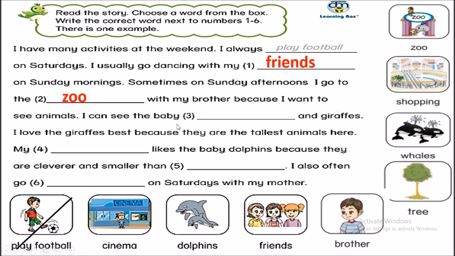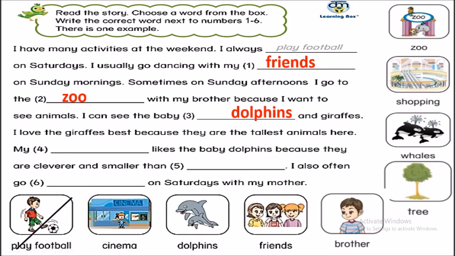I can see the baby dolphins and giraffe. Ở number 3 thì chúng ta sẽ nhìn xuống 2 câu sau. I love the giraffe best because they are the tallest animal here. My brother likes the baby dolphins. Ở đây chúng ta sẽ thấy có đề cập đến dolphins và giraffe. Do đó number 3 chúng ta sẽ điền dolphins.